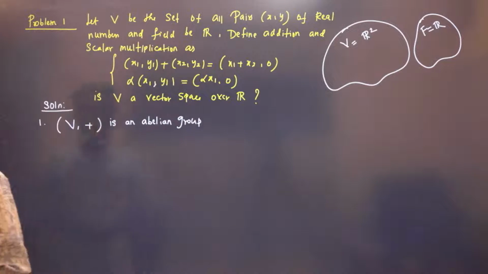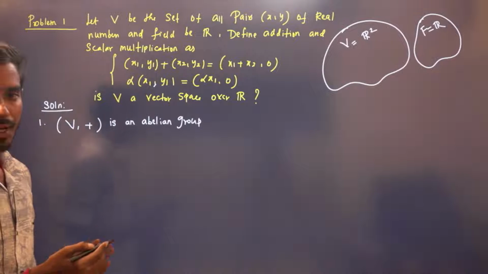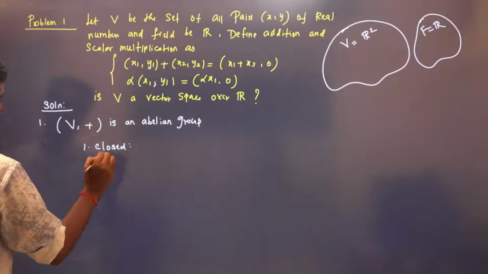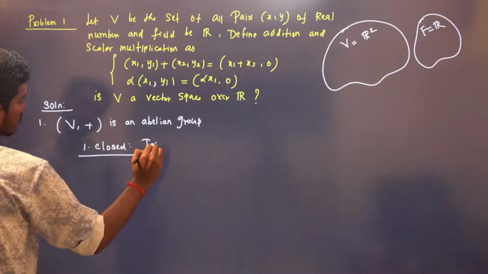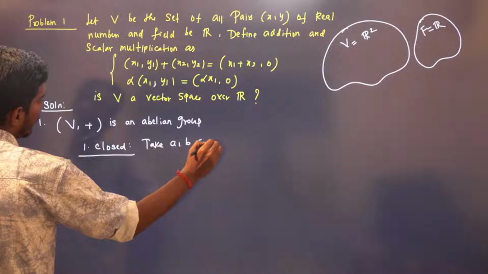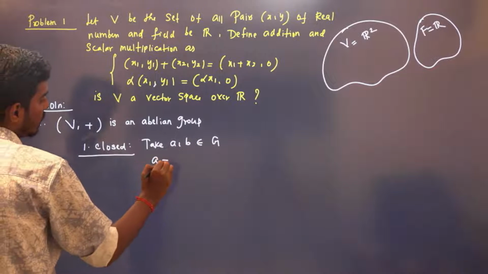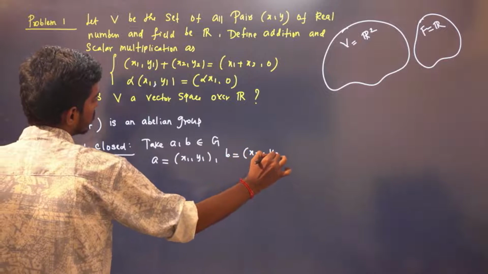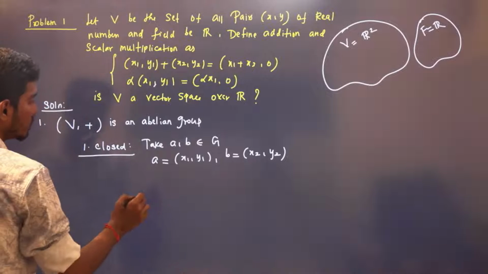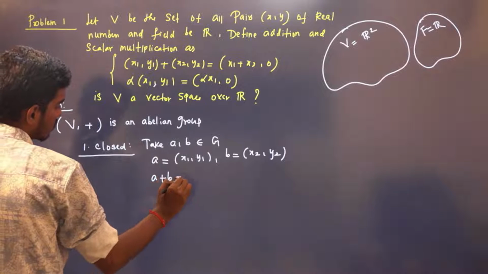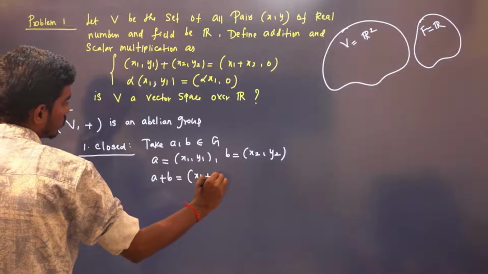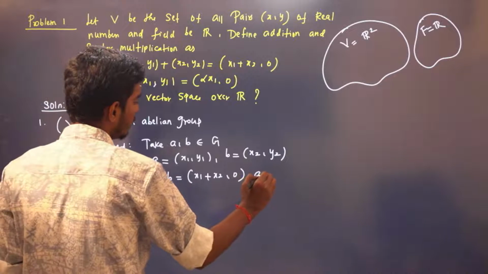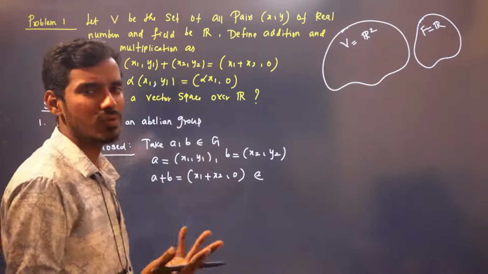Okay. So first, since it is the first problem, I will go one by one. First, we'll see whether it is closed or not. Take any two elements, let a, b belong to G. Here a is x1, y1 and b is x2, y2. You can take any tuples, right? Now what is a plus b? x1 plus x2, comma 0. Very important, this is how you need to add. This belongs to G, right? Here the second element is 0, no problem.